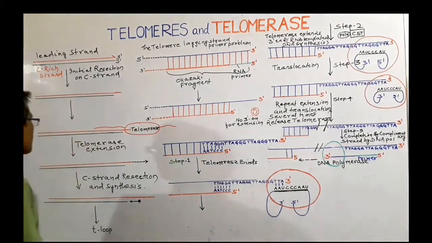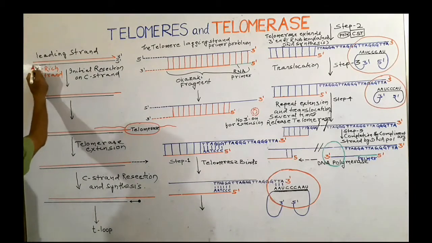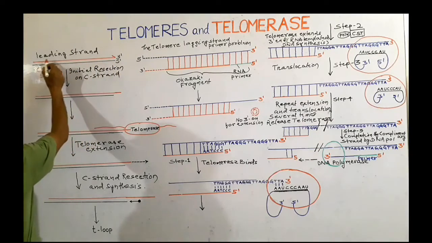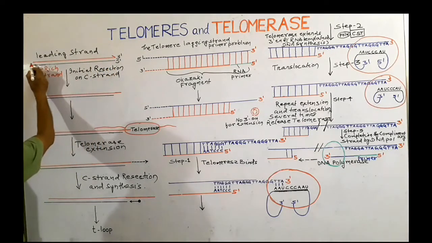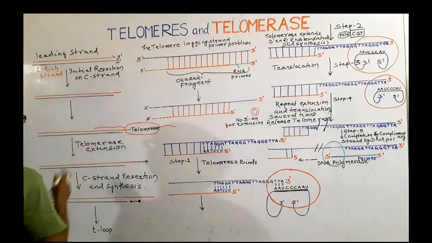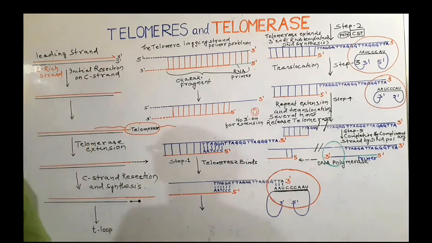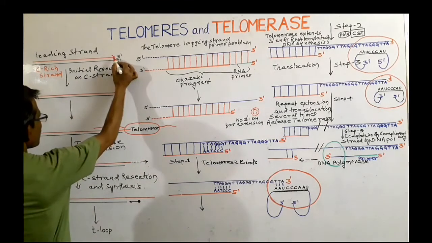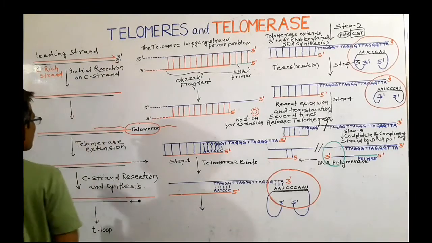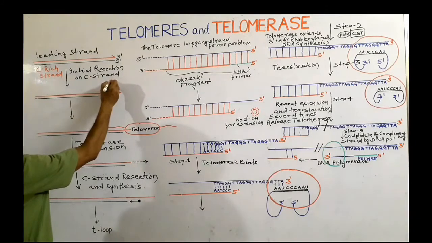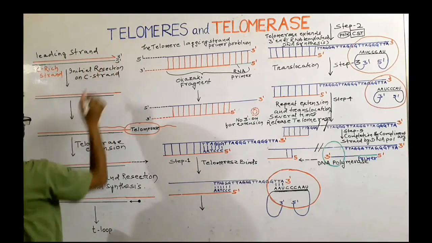The leading strand is synthesized in a continuous manner. This black color strand is the C-rich strand. This C-rich strand is replicated in a continuous manner. The red color strand is the leading strand. The leading strand is synthesized in a continuous manner. So, the DNA fragment becomes blunt-ended. After this, there is an initial resection of this C strand or C-rich strand.